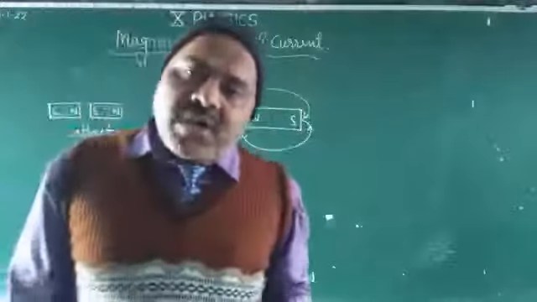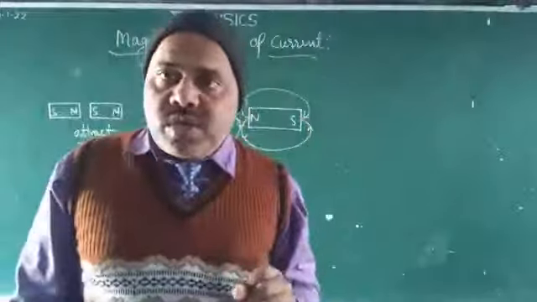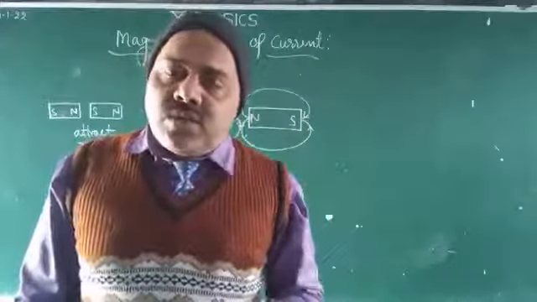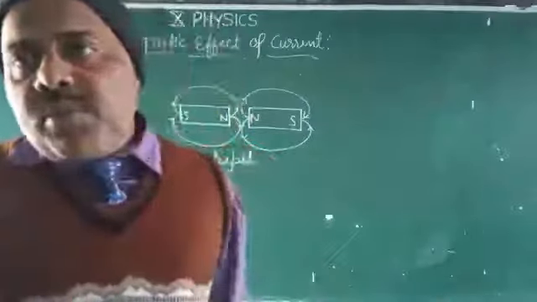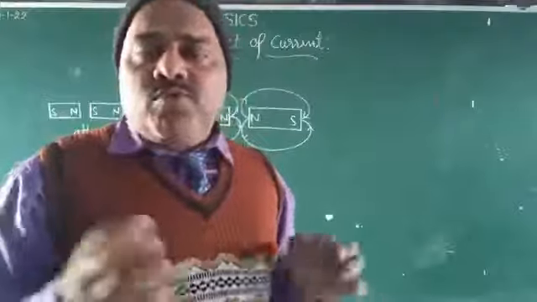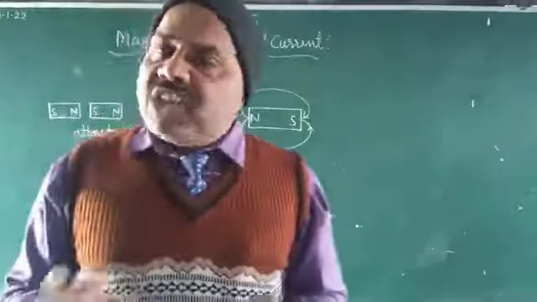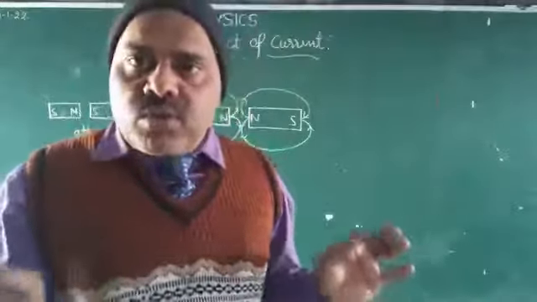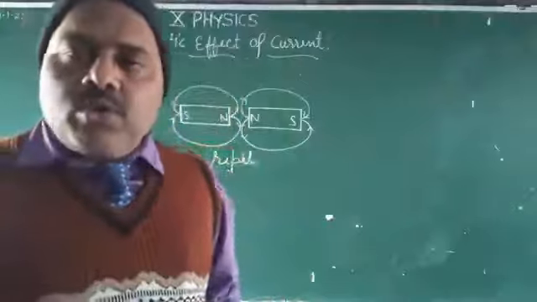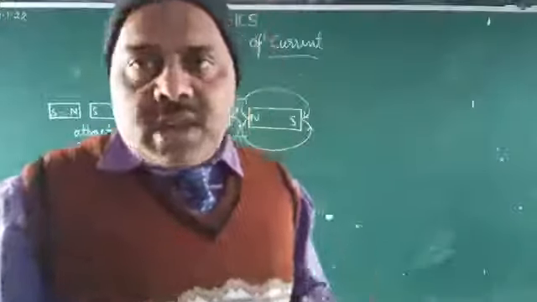The right hand thumb rule, or Maxwell's right hand thumb rule, or the screw rule. In this chapter you will study the pattern of magnetic field and the laws also: right hand thumb rule, Fleming's left hand rule, Fleming's right hand rule, screw rule, Ampere's swimming rule. These are very important to find the pattern of magnetic field. You will also study the motor. Generator is not in our syllabus, but motor is. And you will also study electromagnetic induction and Faraday's law.